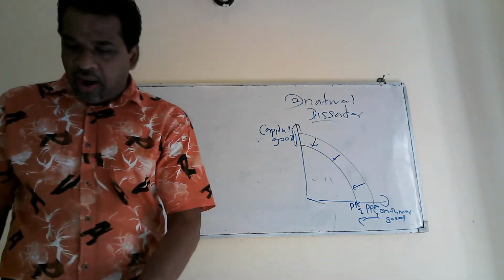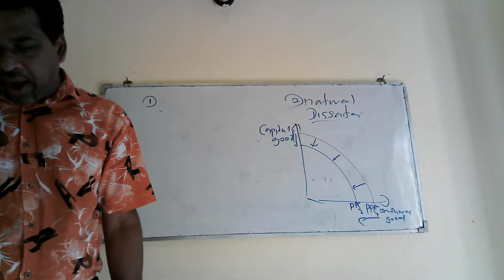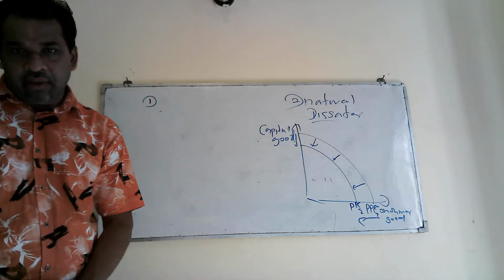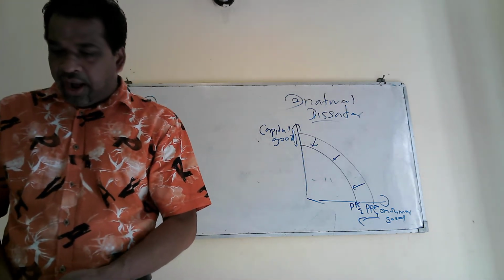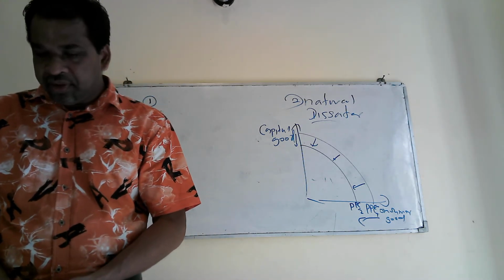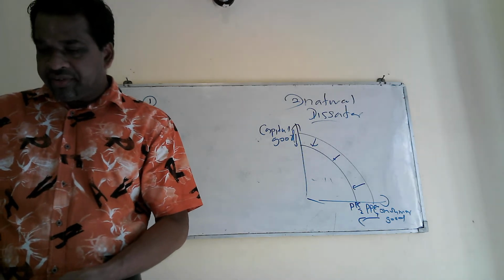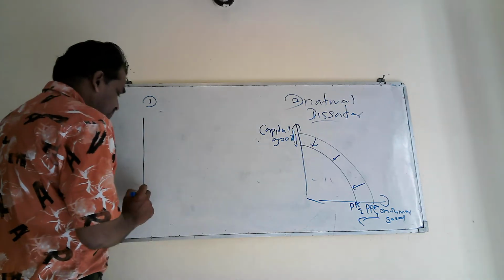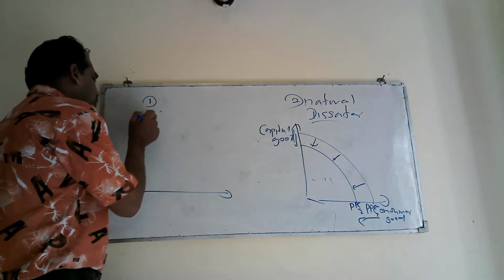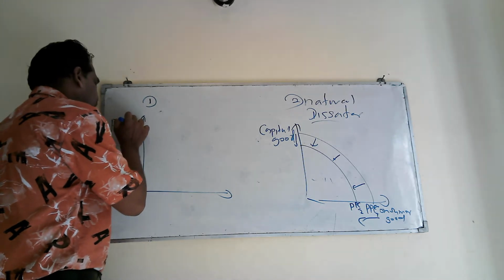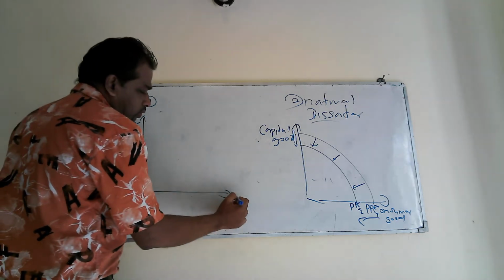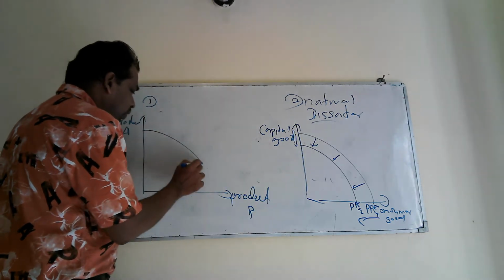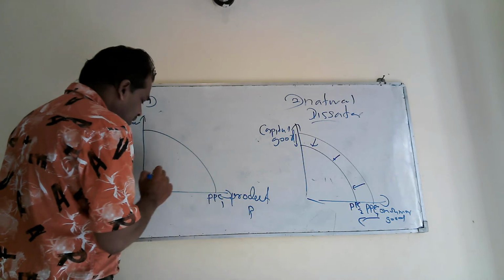number 3, you are asked to explain use of unutilized rural resources in production due to the expansion of road network. I will read the question again. Use of unutilized, unutilized means unused, rural resources in production due to the expansion of road network. Right. Here, you can draw product A, or here product B, and draw the curve like this. This is PPC 1, this is origin.